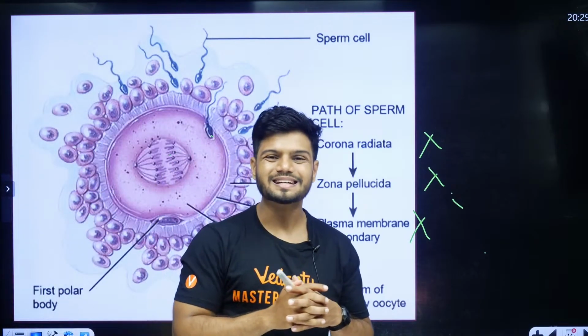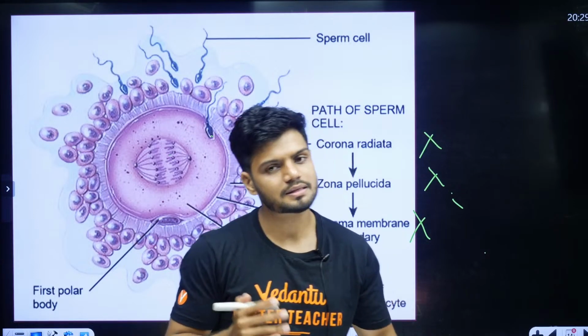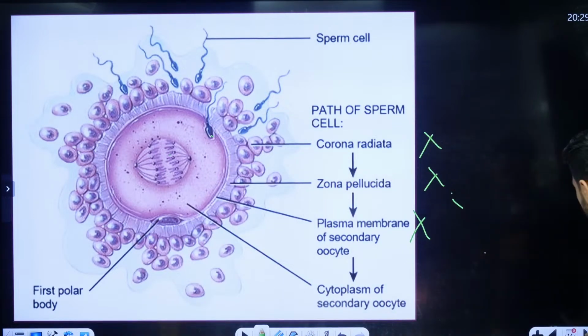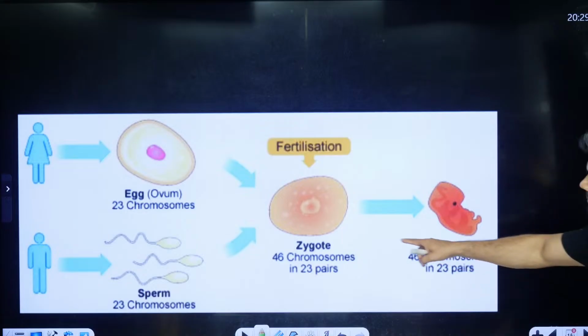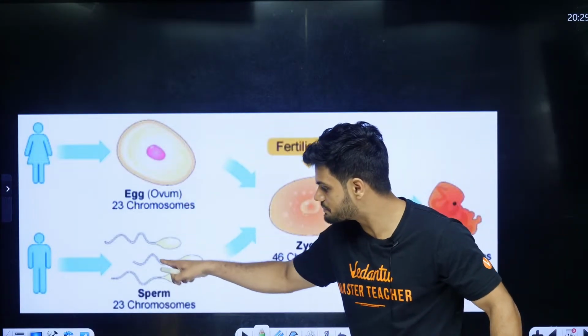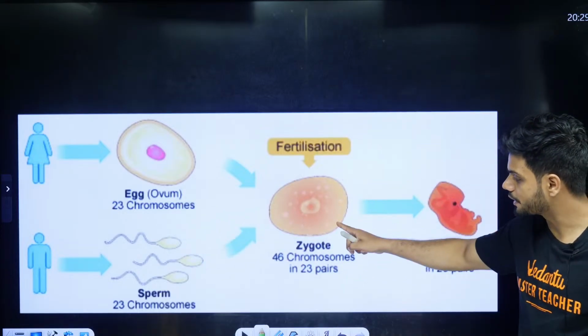that is called syngamy. Okay, syngamy will happen now, students. After syngamy happens, that will result in the zygote, students, that will result in zygote formation. So the egg from the female and the sperm from the male both will fuse to undergo fertilization to produce a zygote.